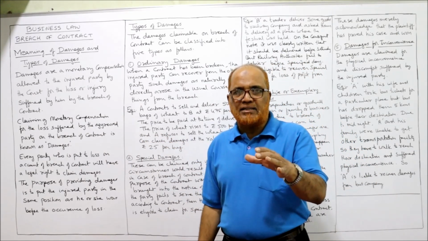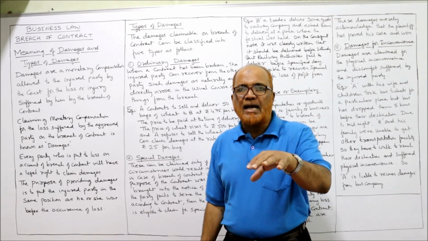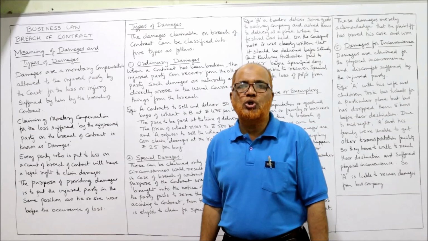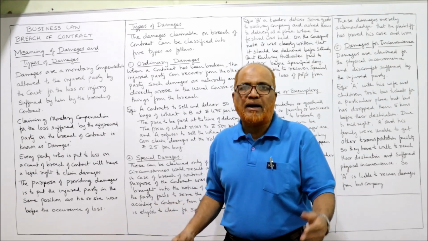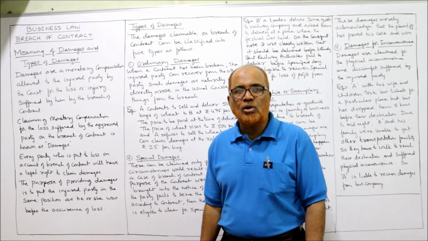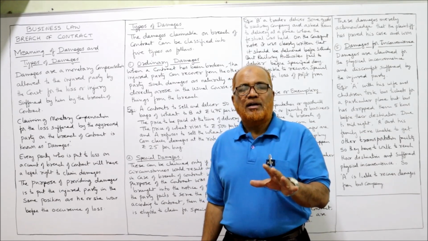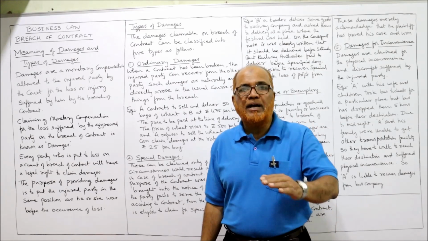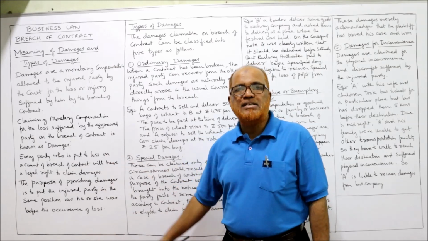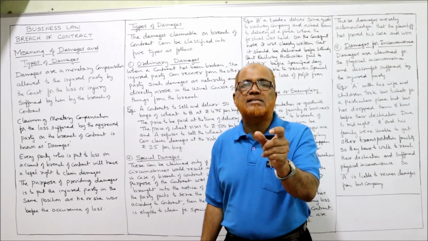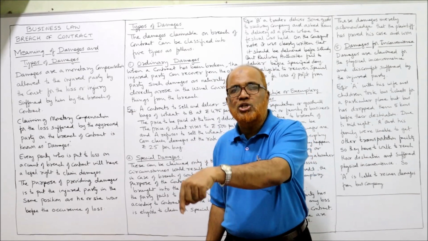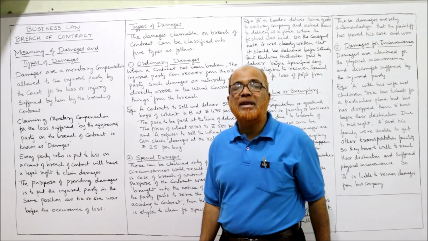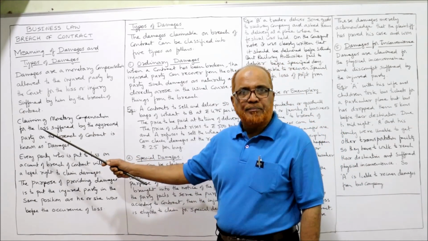In a contract agreement, one of the parties has breached. Due to the breach by one party, the other party, that is the injured party, will suffer some loss. According to the rule of justice, the aggrieved party should be compensated. So these damages are nothing but the monetary compensation which is paid to the injured party in a contract whenever there is a breach of contract. That is the meaning of the term damages.